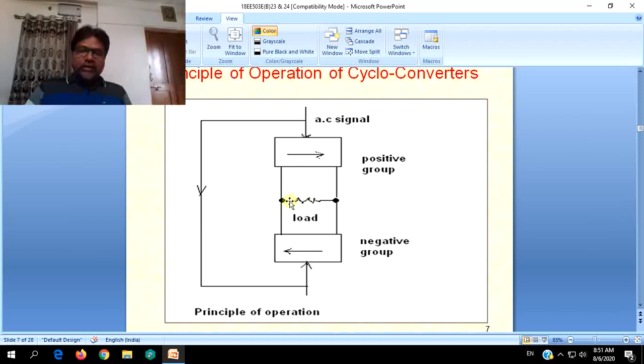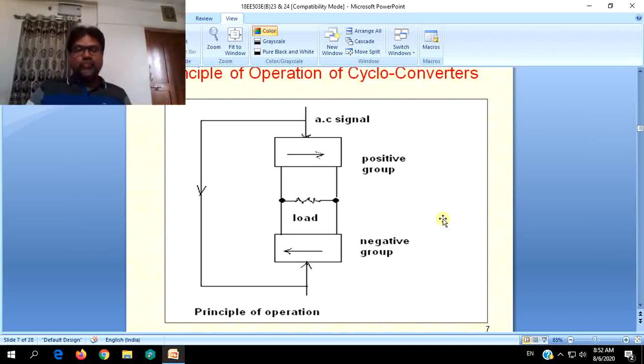The supply will be given to the load either from the positive group only, or from the negative group only, or it can also be a combination of positive group over a given interval and negative group over a given interval in the same half cycle.